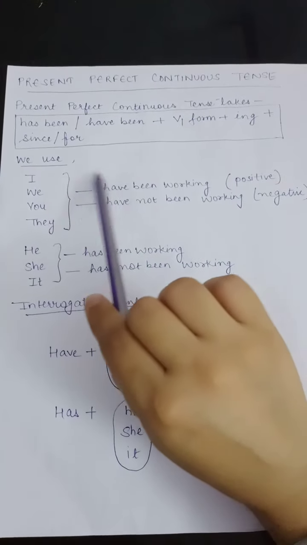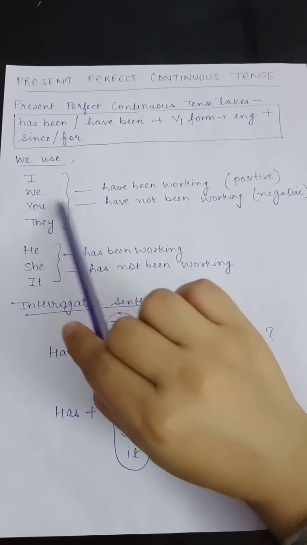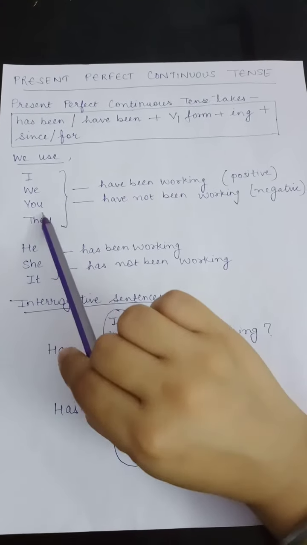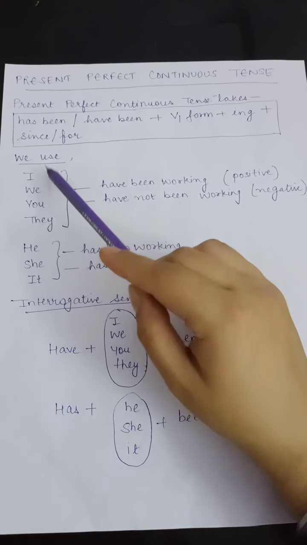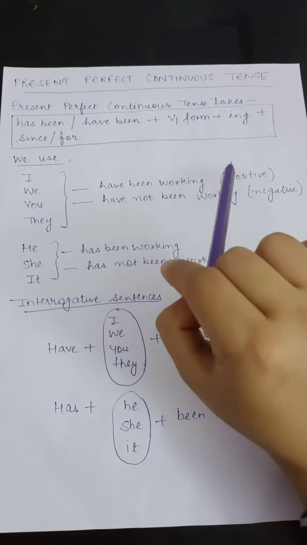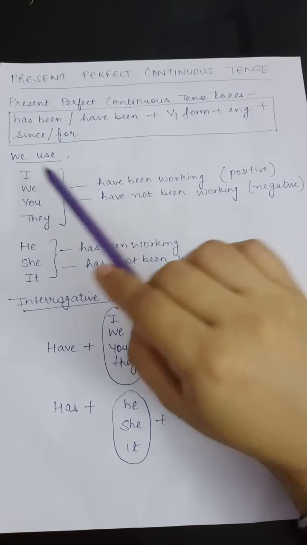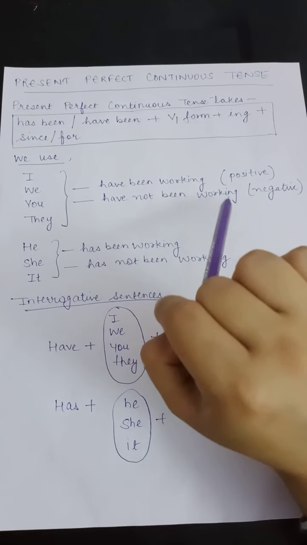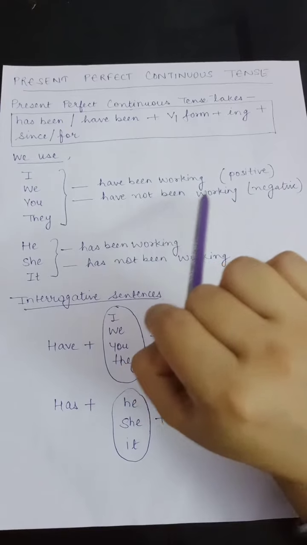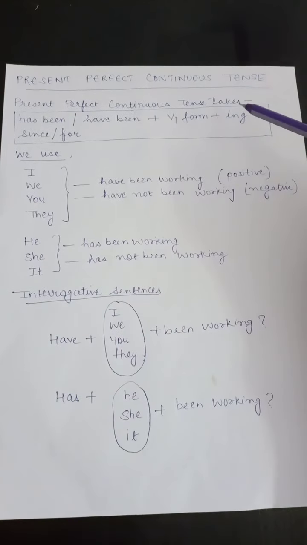So the sentences will look like: I have been working, we have been working, you have been working, they have been working. These are all positive sentences, but we have to make negatives also. So what will we write? I have not been working, we have not been working, you have not been working, and they have not been working.